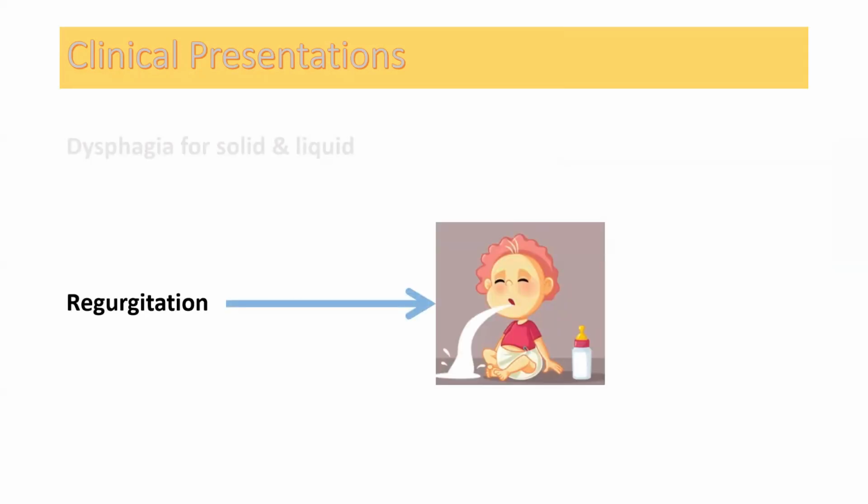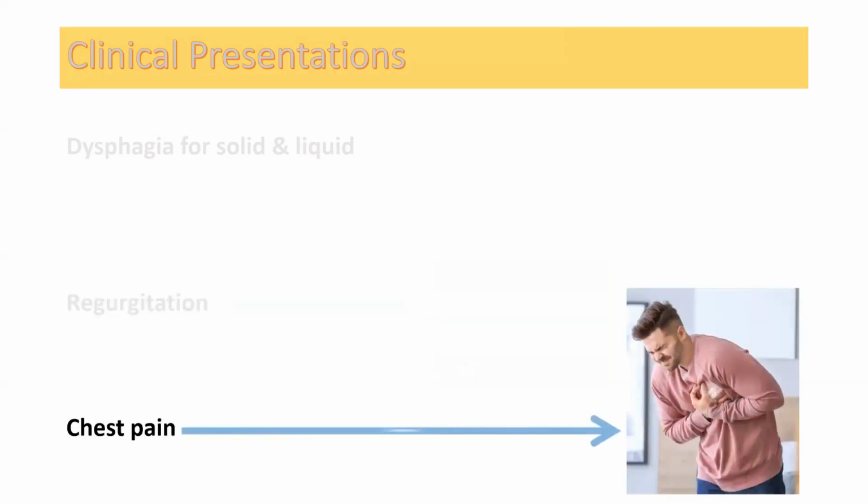Regurgitation is also important, because when there is no food entrance into the stomach and the food just fills the esophageal body, the food may be regurgitated, and we can vomit, or there may be some projectile movement of the food which we have ingested. And because of the problem in the esophagus, there may be chest pain in the patient.